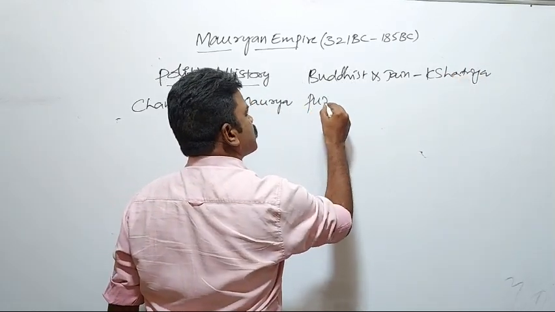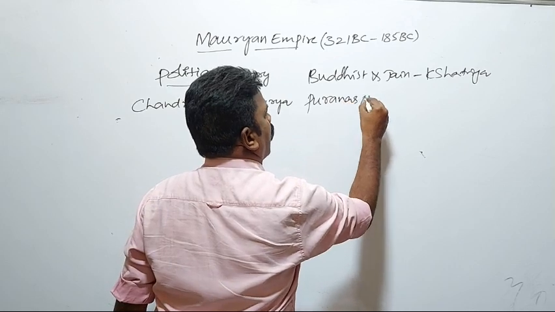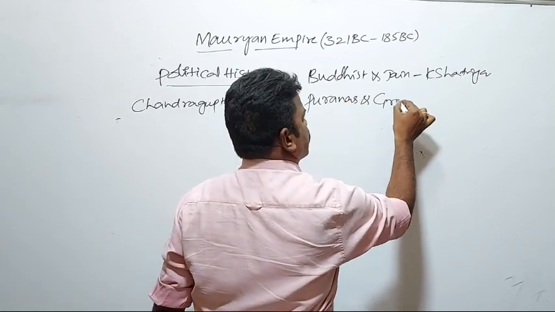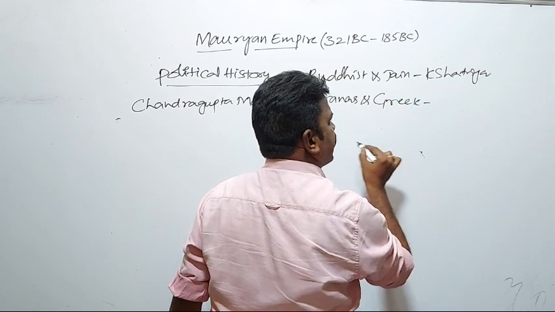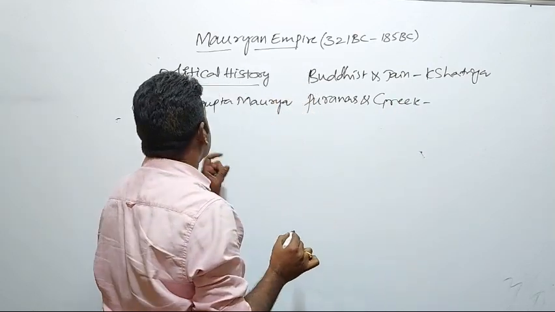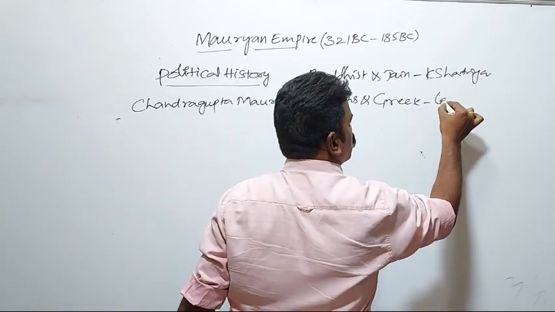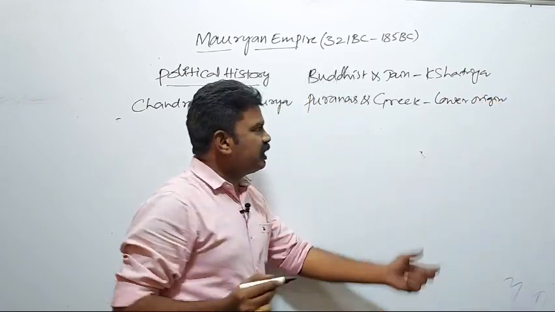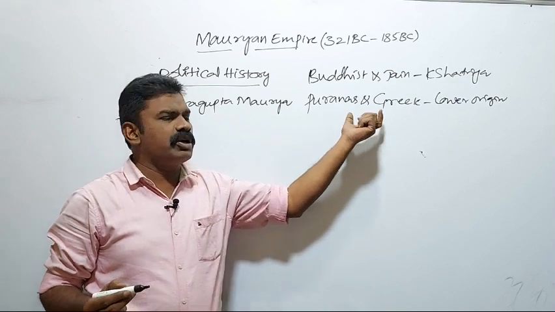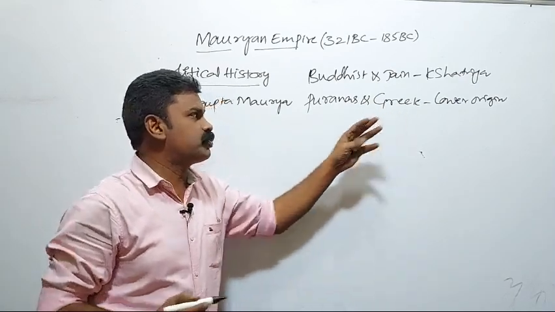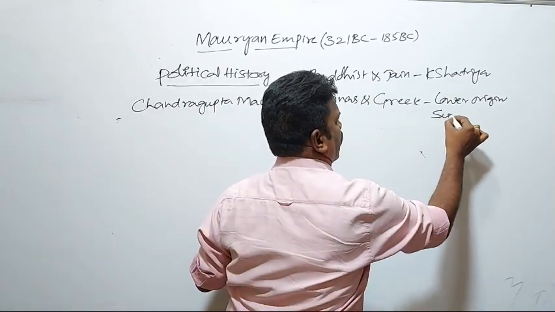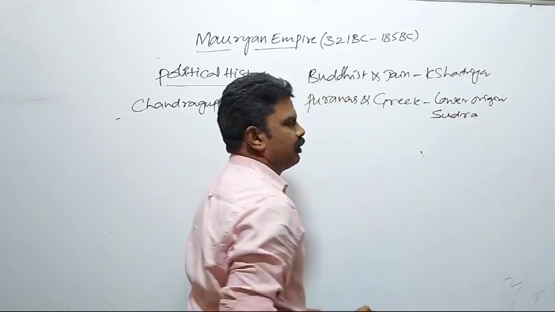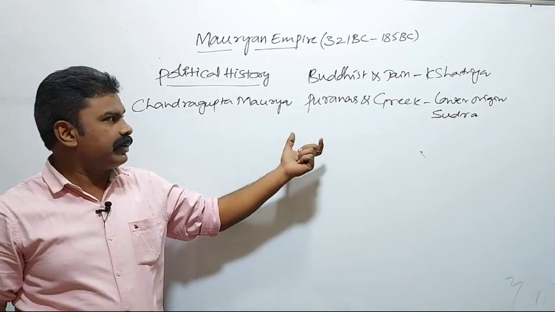But the Puranas and Greek writings gave the origin of Chandragupta Maurya differently. He belongs to a lower origin. He was born in a lower caste, might be the Sudra clan.